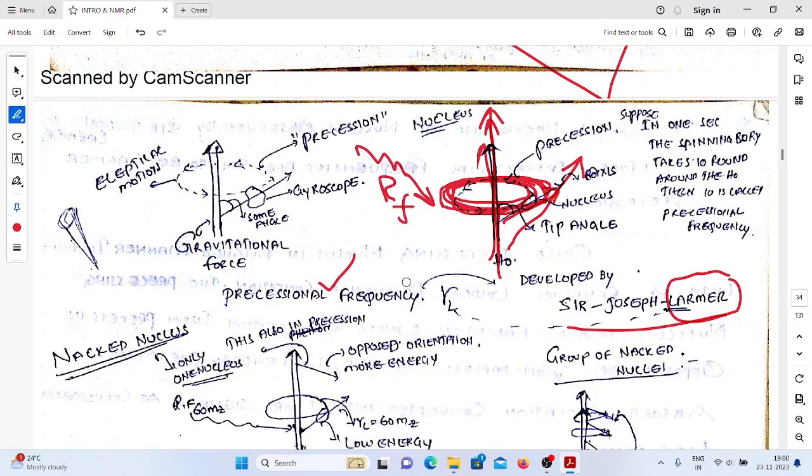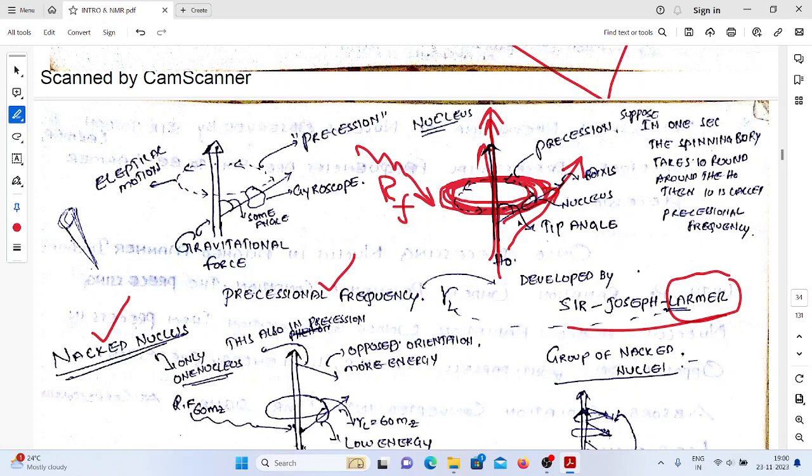Initially, we have taken only one spinning particle, right? The spinning particle is independent in nature. Independent particles are commonly called what? Naked nucleus, bare nucleus, or what is the third one? Isolated nucleus. Right? So now what we are observing here is that the precession phenomenon is taking place.